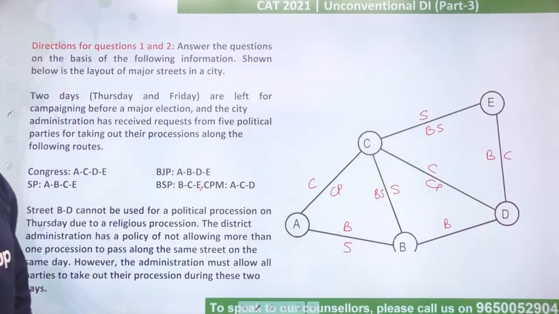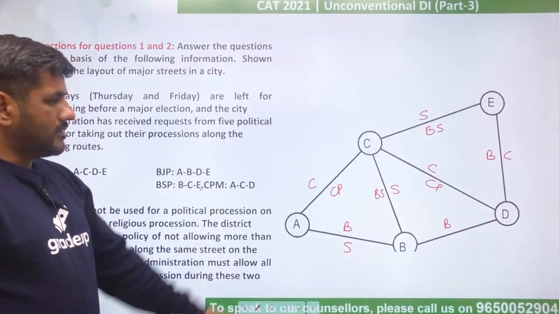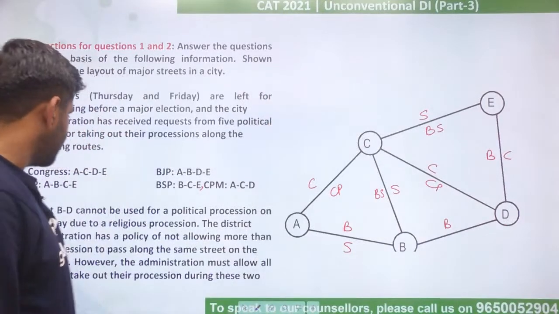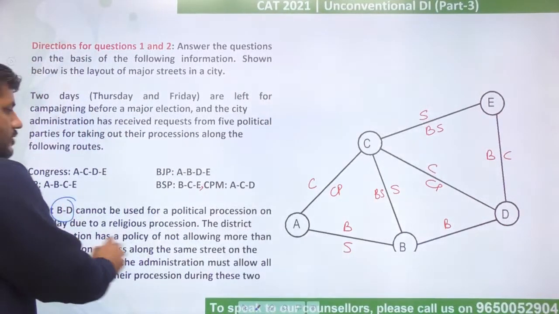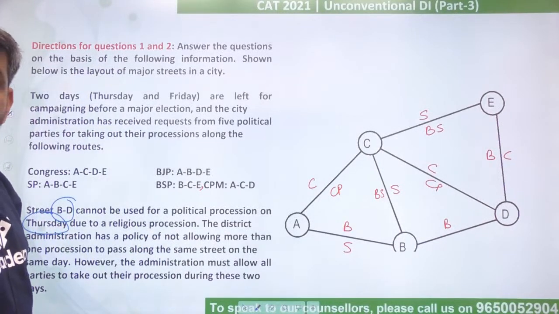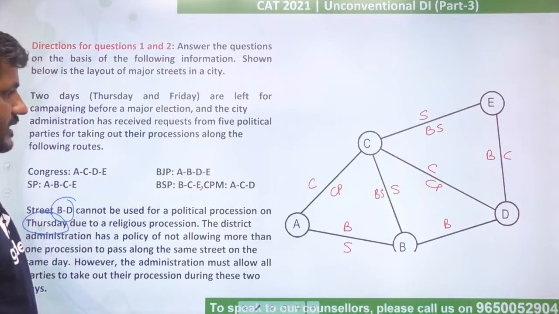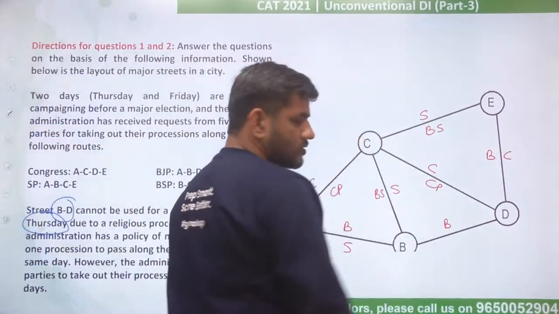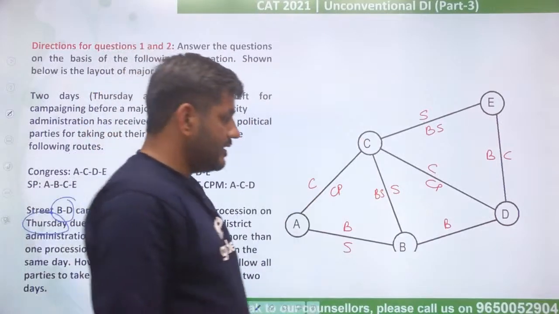It will be there for CPM as well. So basically these are the requirements of these parties. Now the point is, the question says the road BD cannot be used for a political procession on Thursday. You cannot use BD on Thursday. If I cannot use BD on Thursday, can I say this road can only be used on Friday?